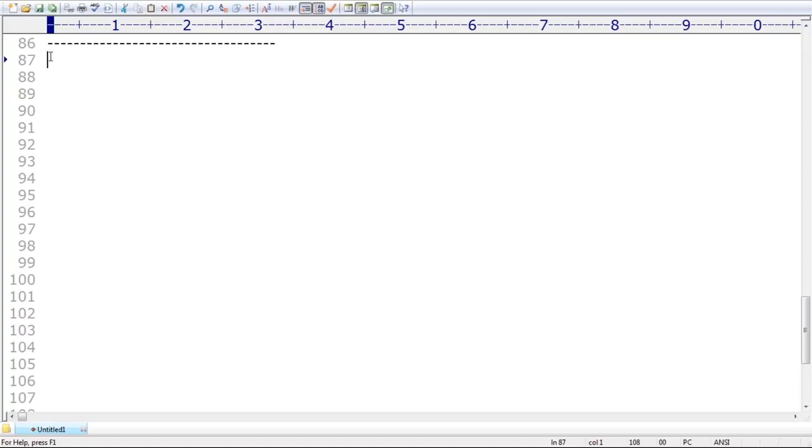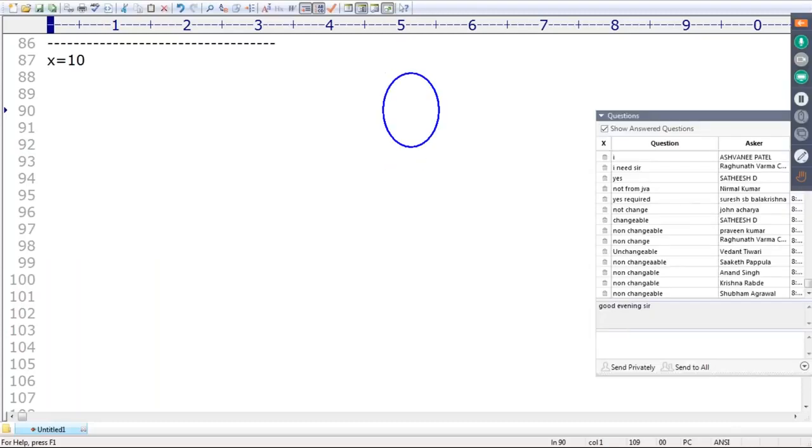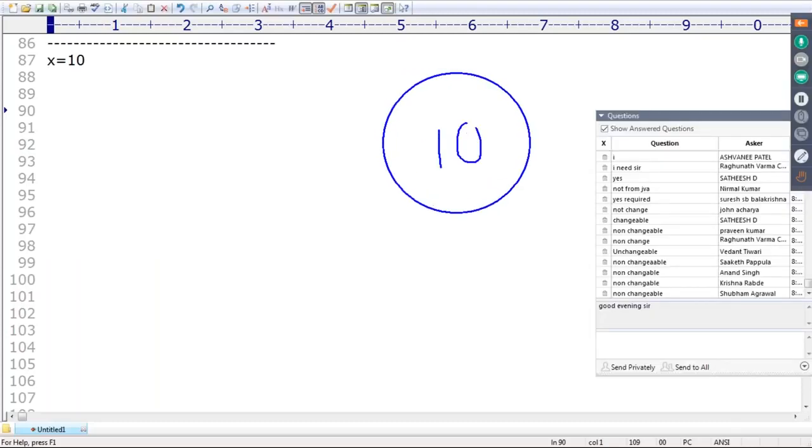Why is the immutability concept required for fundamental data types? All fundamental data types are immutable. Remember that. I'm taking x is equal to 10. Listen very carefully. Can you please tell what is the diagrammatic representation of this x? This is the 10 and x is the reference variable for that. Have you remembered? I covered it already.